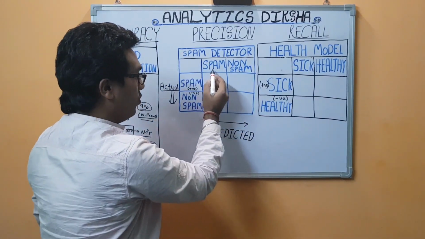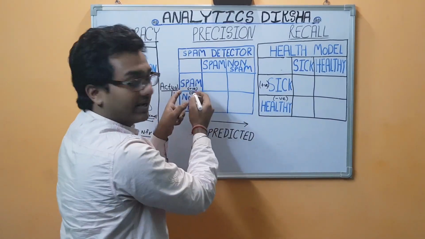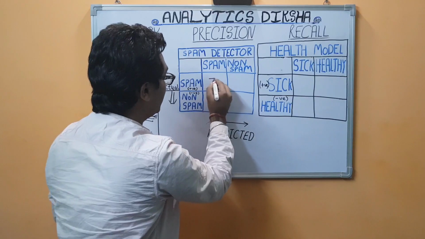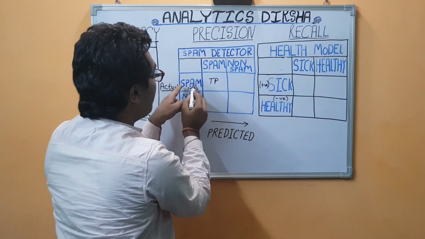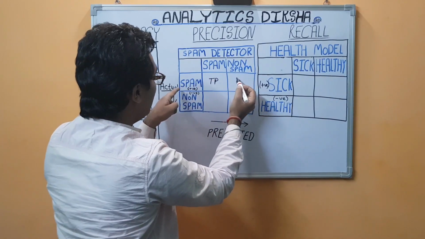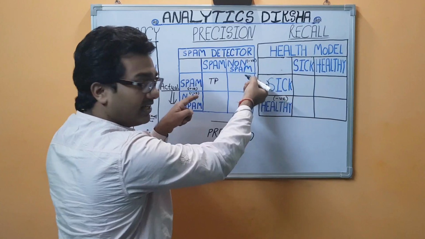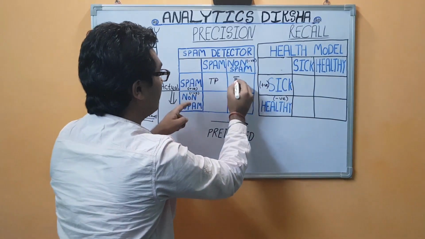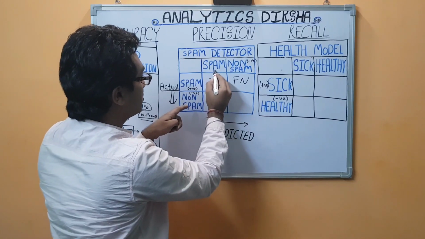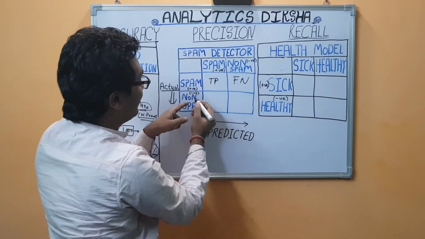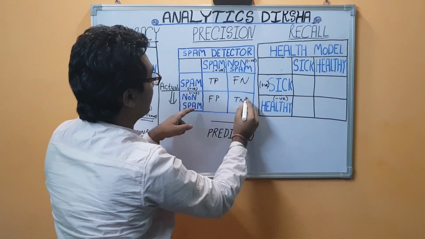If your mail is predicted as spam and in actual it is spam, it is a true positive. If you say a spam email is non-spam, this is negative and you are predicting it falsely, so it is a false negative. Now if a non-spam email is predicted as spam, this is a positive thing predicted falsely, so it is a false positive, and the last one is a true negative.